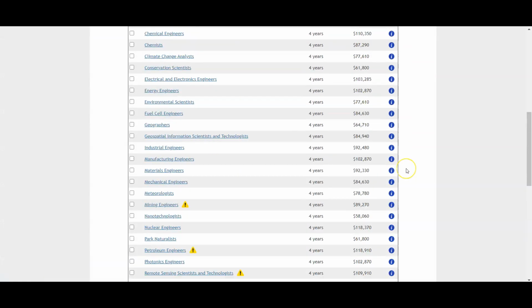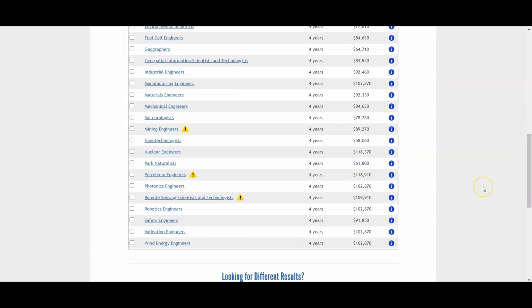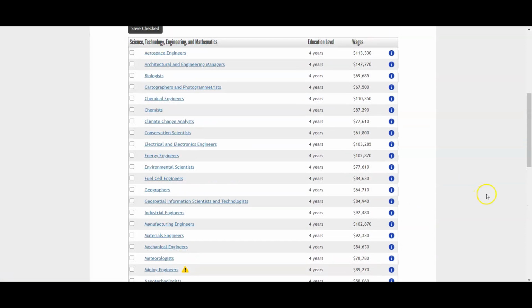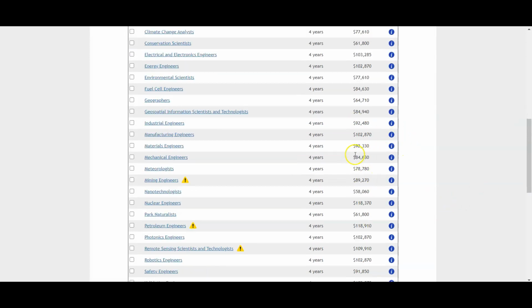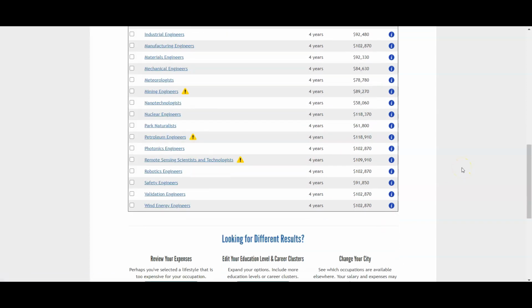Don't just pick the first 5. If they're all A's, B's, and C's, because it's alphabetical, I'm going to know. Don't just pick the first ones. Pick ones that you actually think you might be interested in doing. As you can see on my list, there are some that make over $100,000 a year. Just because it makes a ton of money doesn't mean that it's something that I want to do. I don't necessarily want to be a nuclear engineer, personally, not for me.